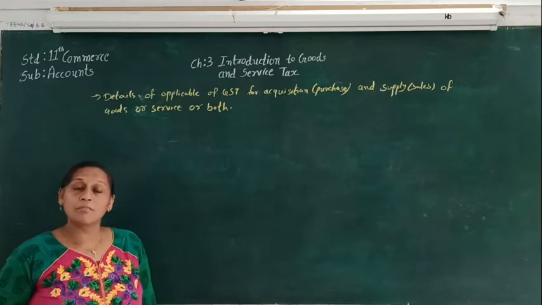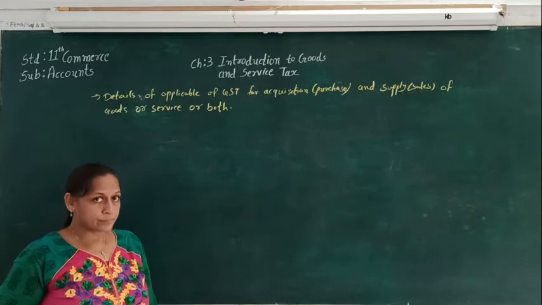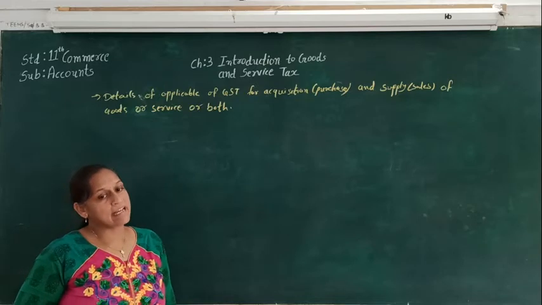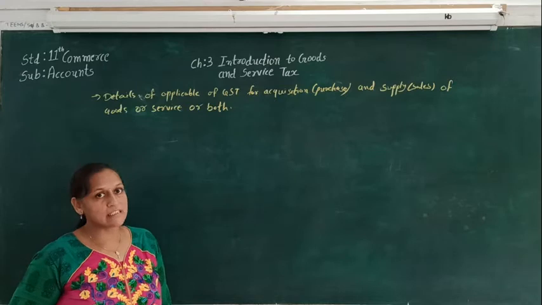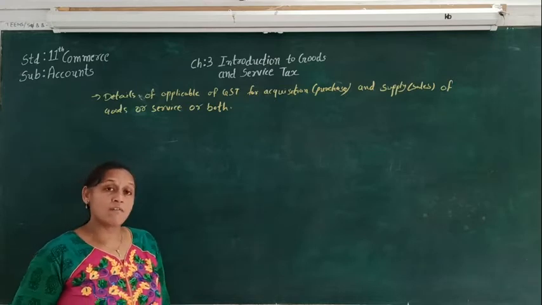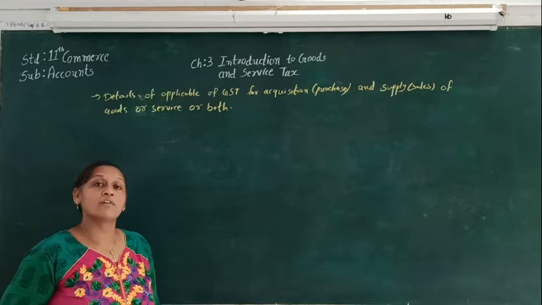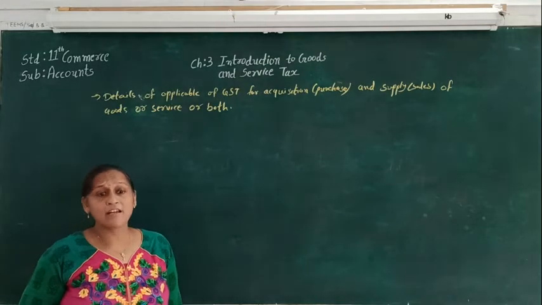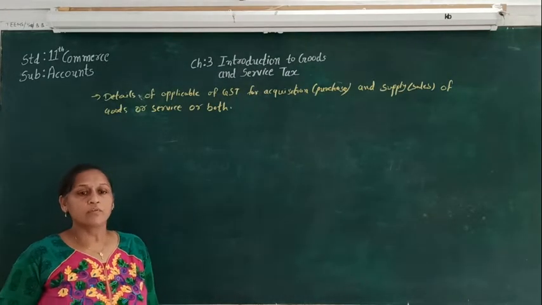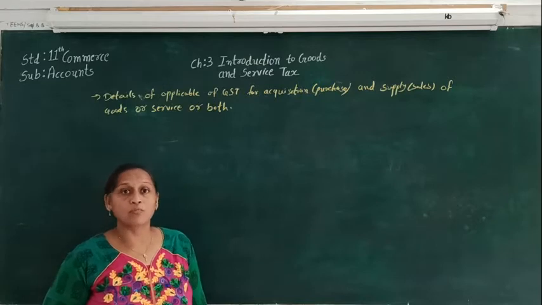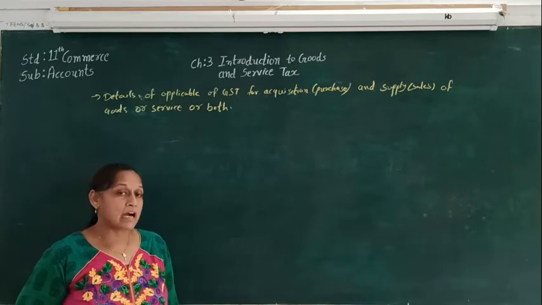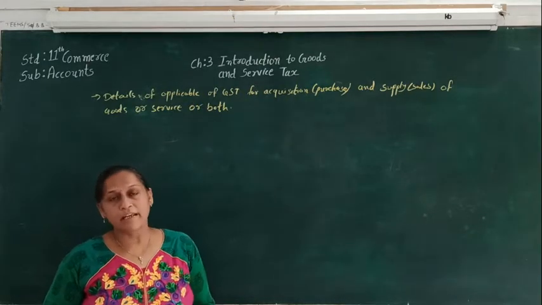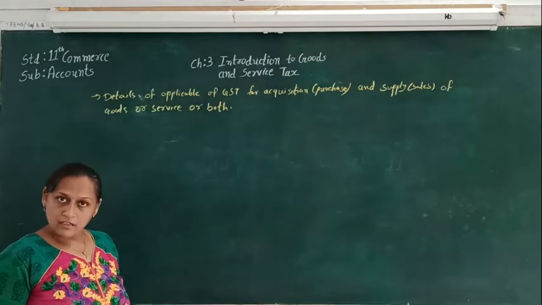So for the purchase, that is acquisition, we are going to write input CGST and SGST for within the state, and for a purchase from outside the state we are going to write input IGST. For the supply or sales of goods, service or both, it will be output CGST, SGST, and output integrated goods and service tax. So this is how we make the difference between purchase and sales.